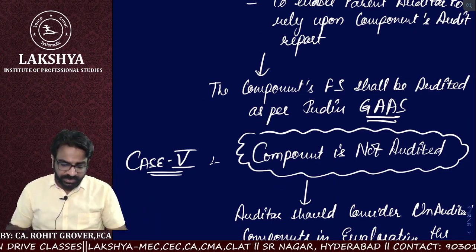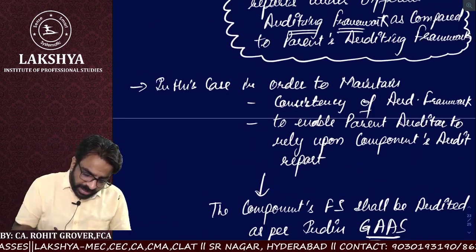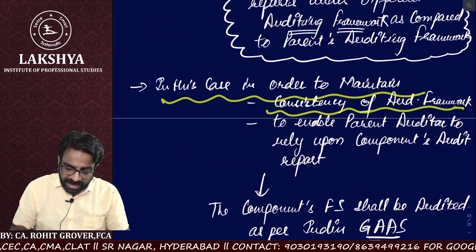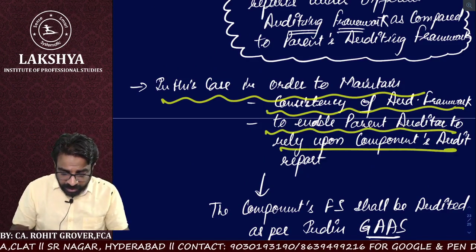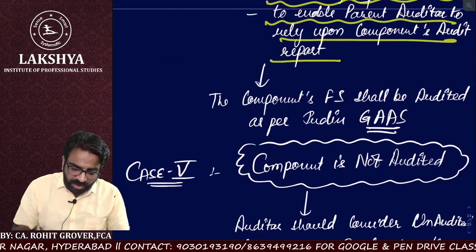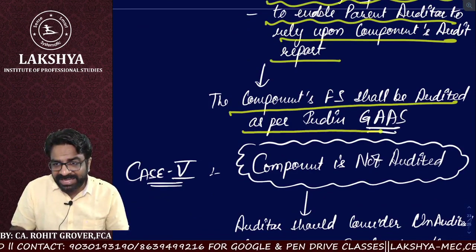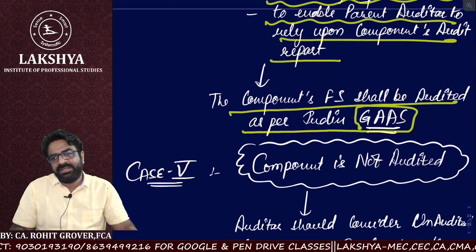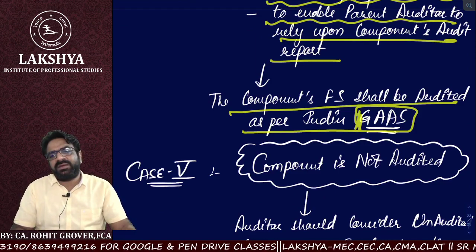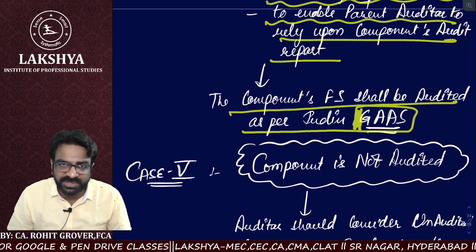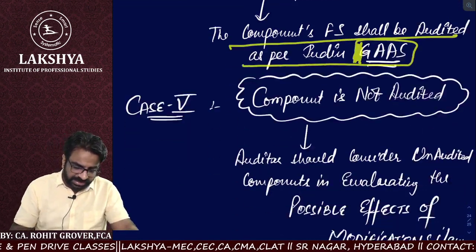So again repeating, in this case, in order to maintain the consistency of the audit framework and to enable the parent auditor to rely upon the component auditor's report, components financials must be audited as per Indian GAS. If they are audited as per Indian GAS, then only it is harmonized. Otherwise not. Clear, everyone? Yes.